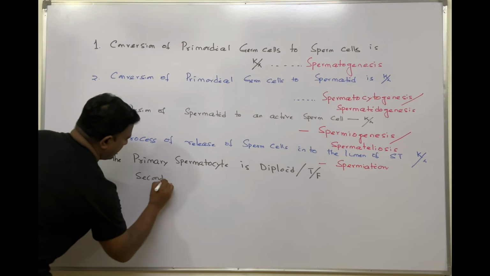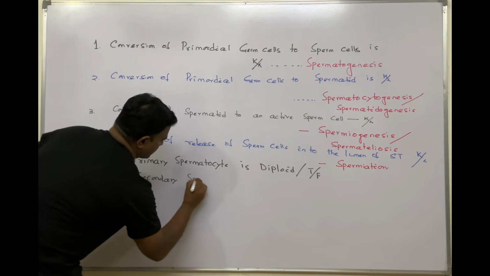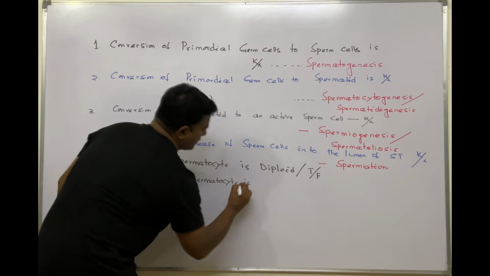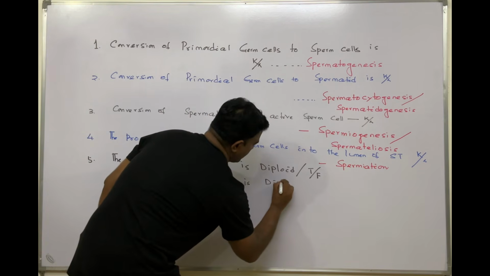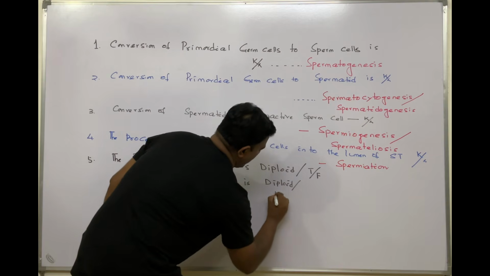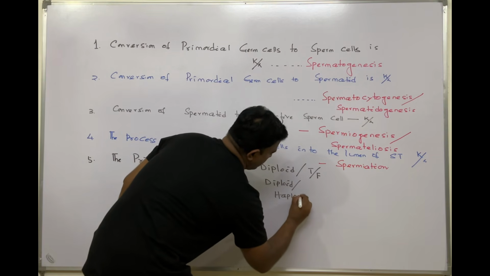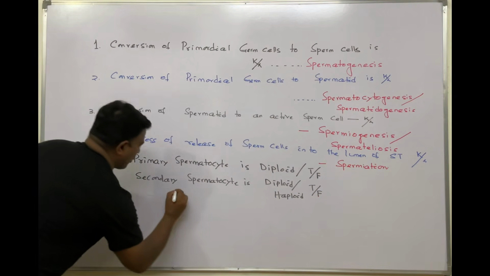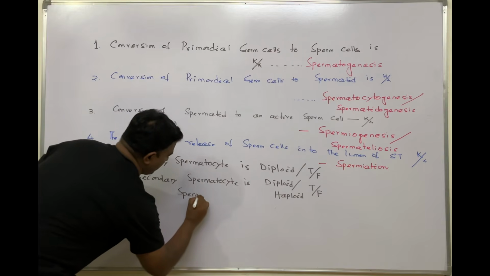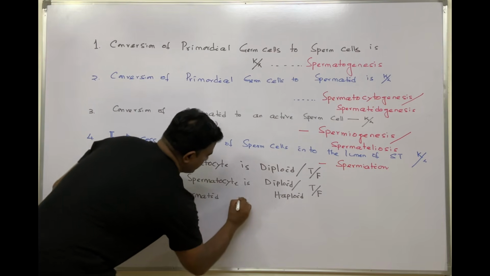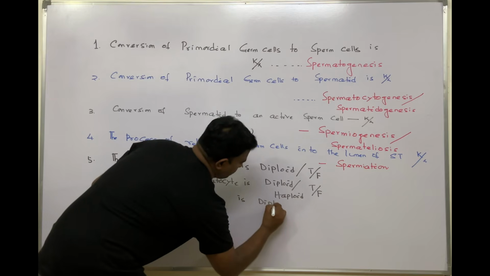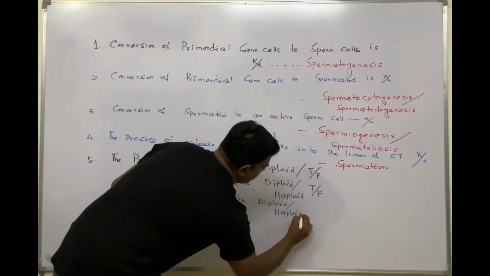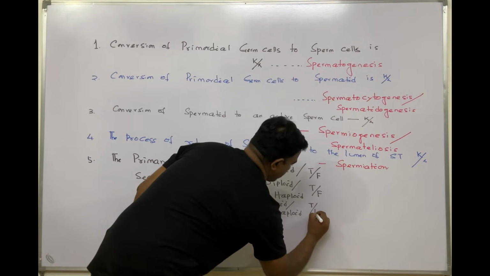The secondary spermatocyte is diploid or haploid? True, false. This type of question comes, and of course, the spermatid is diploid or haploid. This question also comes. So true, false.